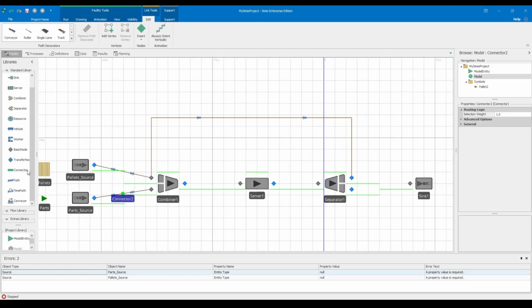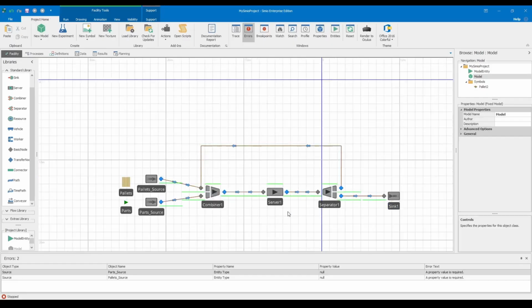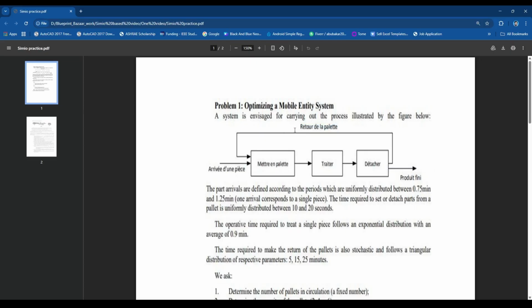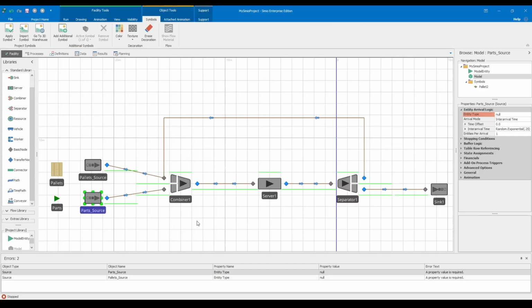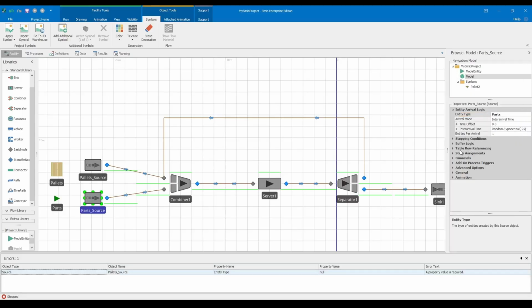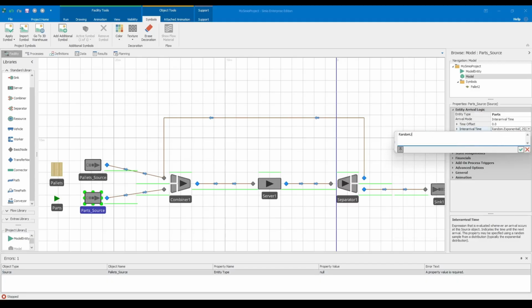As we build this out in the Simio environment, we are looking at a mobile entity system where the parts are the entities and the pallets are the transporters. We will be using the Experimenter tool in Simio to run multiple scenarios and find the optimal configuration. We'll set up a table to test different combinations of pallet counts and capacities to find that sweet spot where we hit our target of 55 units per hour without exceeding the 60-minute time-in-system limit.